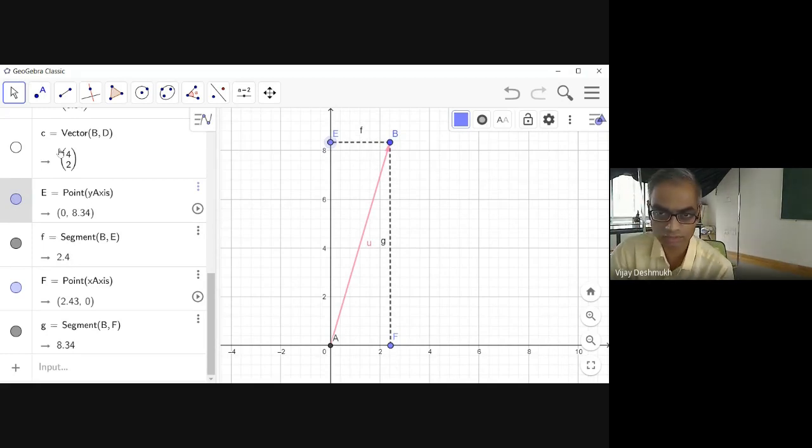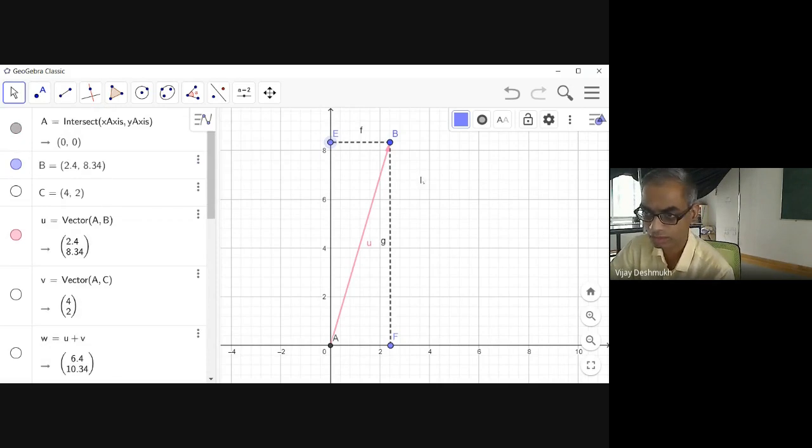Vector u is 2.4 and 8.34. So this is what the x component and y component is. So if you want to write the equation from this, then 2.4 into x plus 8.34 into y, something like this. That will be the equation. ठीक है, समझ में आ गया?